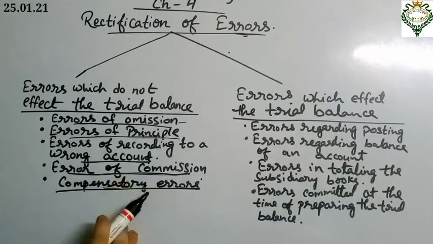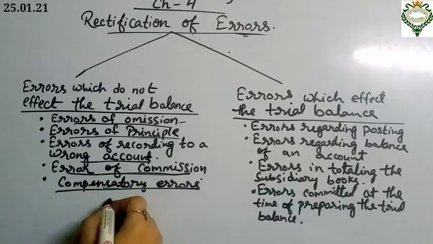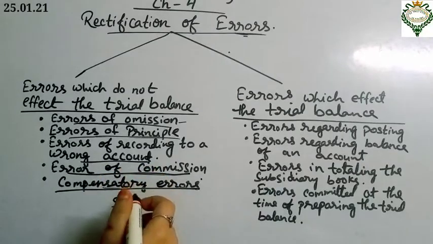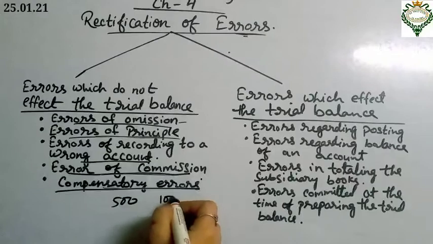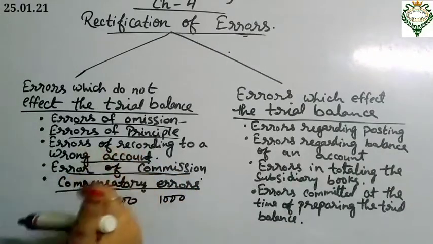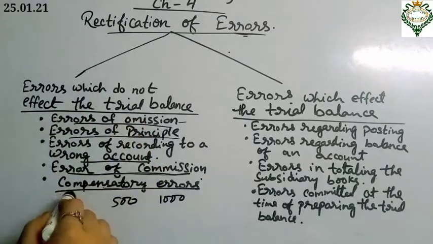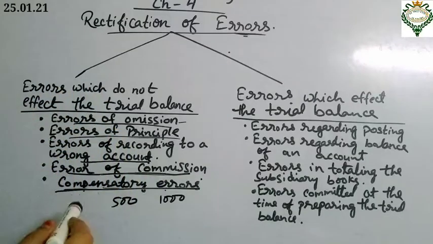For example, if the total of the purchase book is overcast by rupees 500 and a receipt of rupees 500 from Vanita is posted to her account as rupees 1000, that is a compensatory error. It has been adjusted, so it does not affect the trial balance. That is why the compensatory error also comes under the errors which do not affect the trial balance.